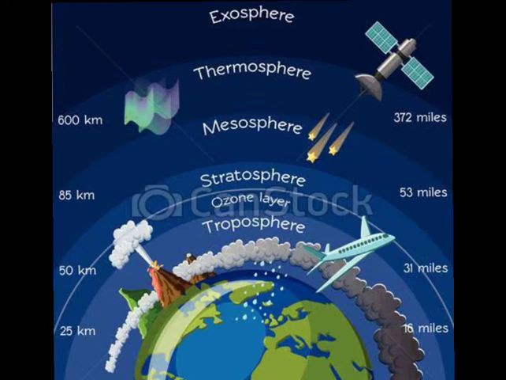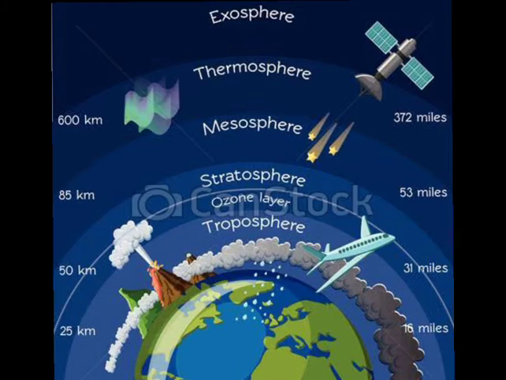First is troposphere. It is the layer of the atmosphere nearest to the Earth's surface. It extends up to about 15 km above the surface of the Earth. It is the only layer in which we can breathe normally. And most weather changes take place in this layer. It is the layer where clouds form bringing rain and snow. So troposphere is the layer nearest to the Earth's surface, most weather changes take place in this layer and it is the only layer in which we can breathe normally.